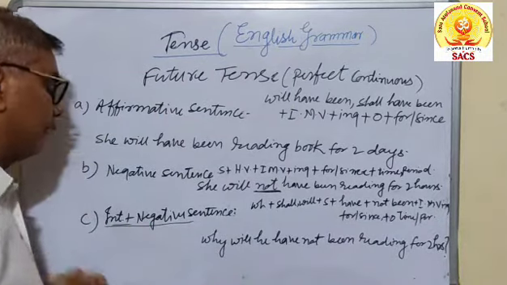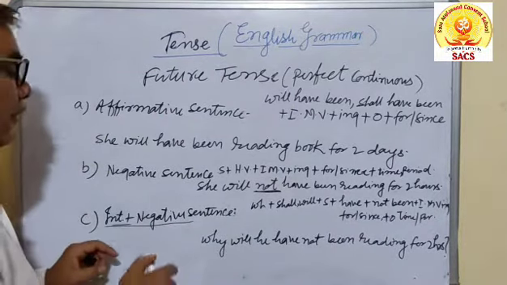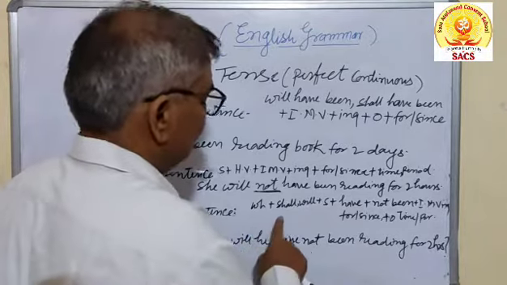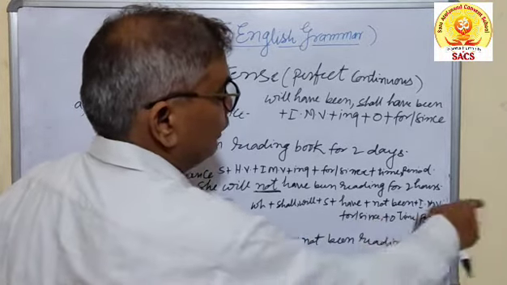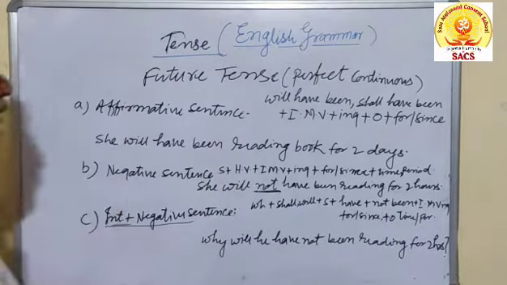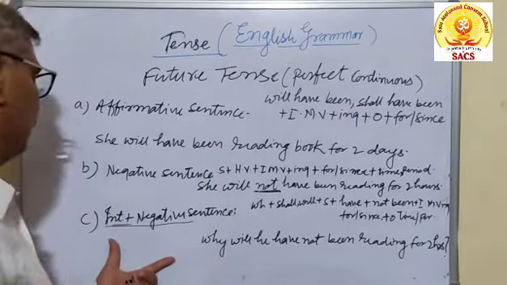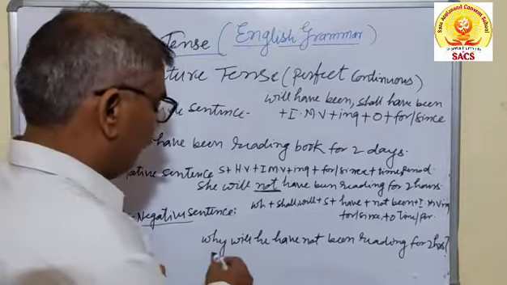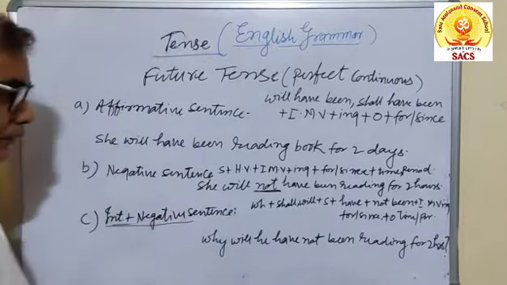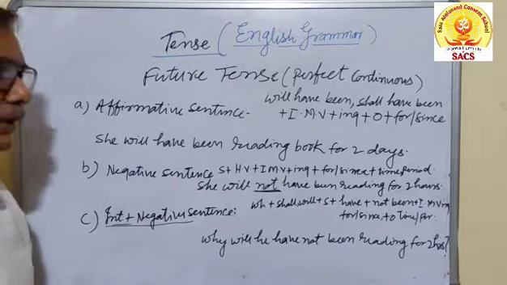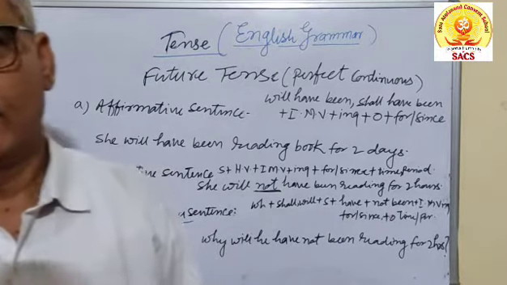In an interrogative and negative sentence, the sentence begins with WH, shall or will plus subject, then have plus not plus been, then main verb plus ing, then for and the time. This is the structure, the formula you can say. Why will he have not been reading for 2 hours? This is the future perfect continuous tense.